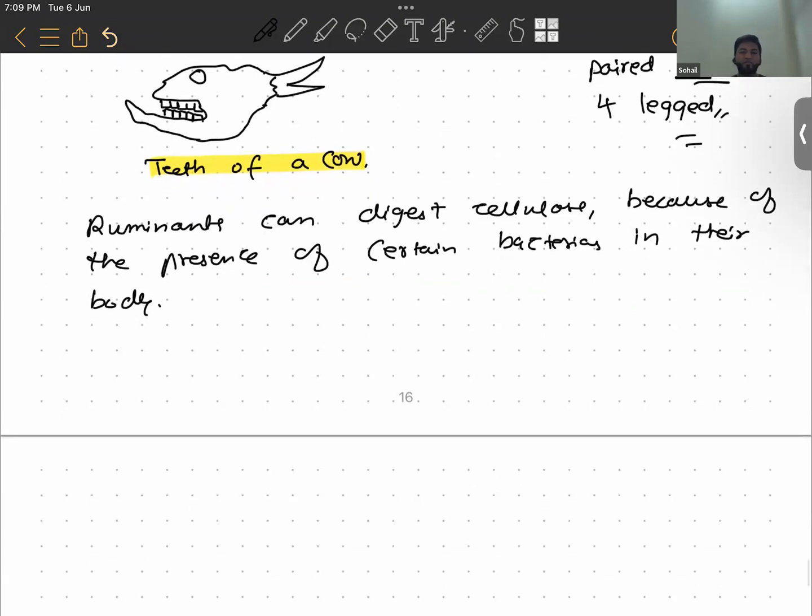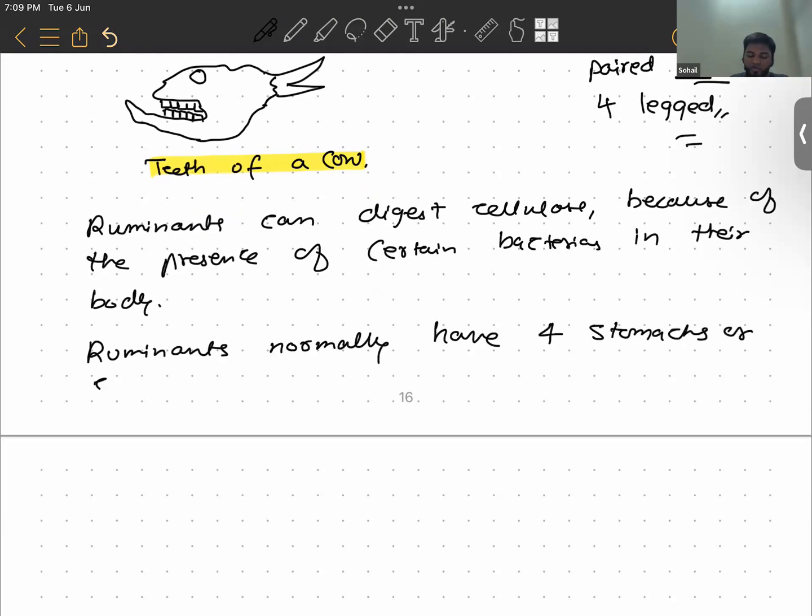Now, another characteristic of the ruminants, you will observe that they normally have four stomachs, or stomachs which are four chambered. That is, there are four chambers in their stomach. Okay, so that is about their stomach.